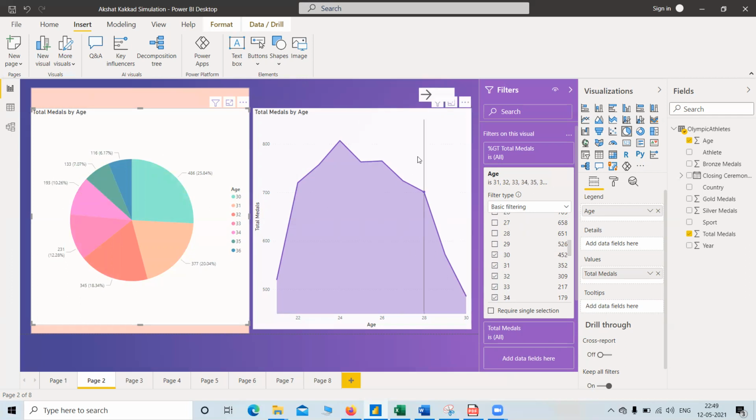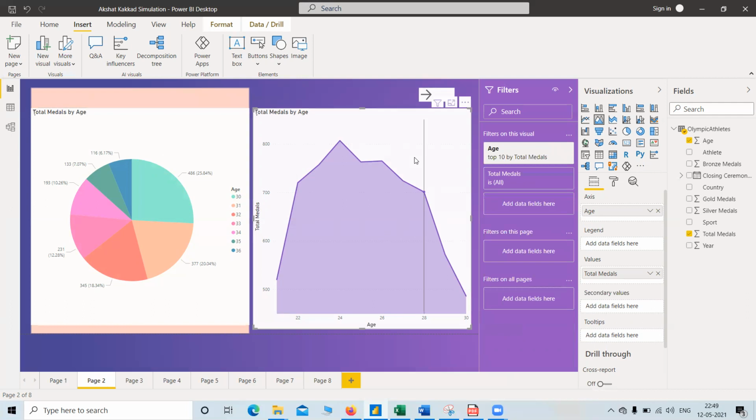Now let's come to the line chart. The line chart is also age versus total medals. Here we can see that age 24 has total medals of 807.